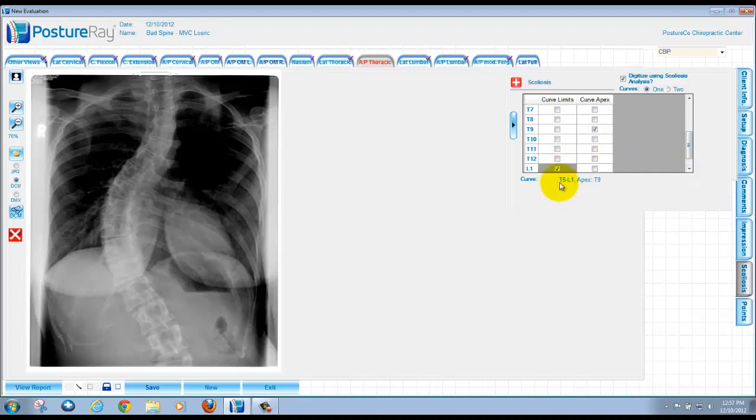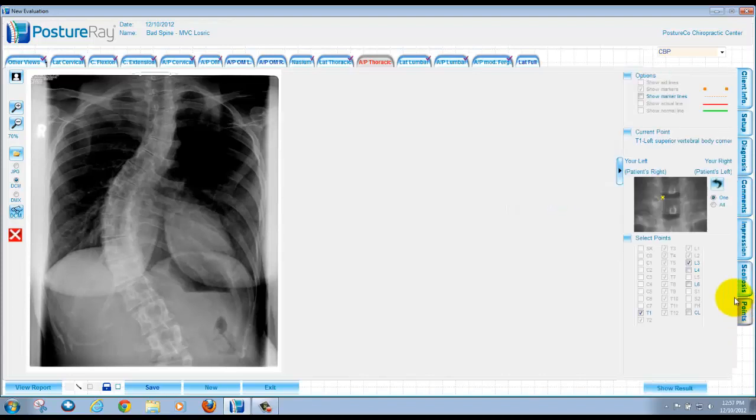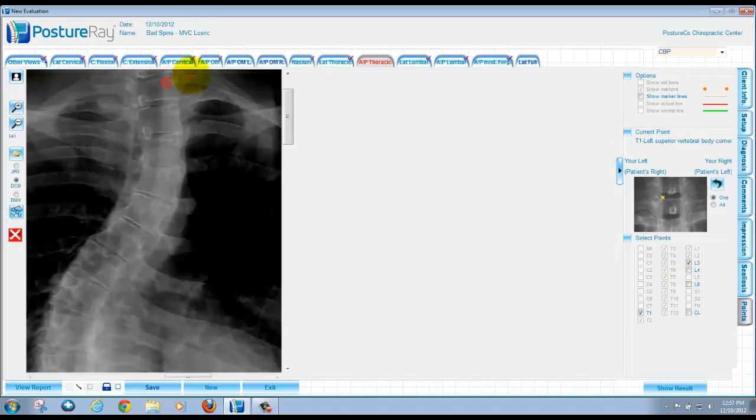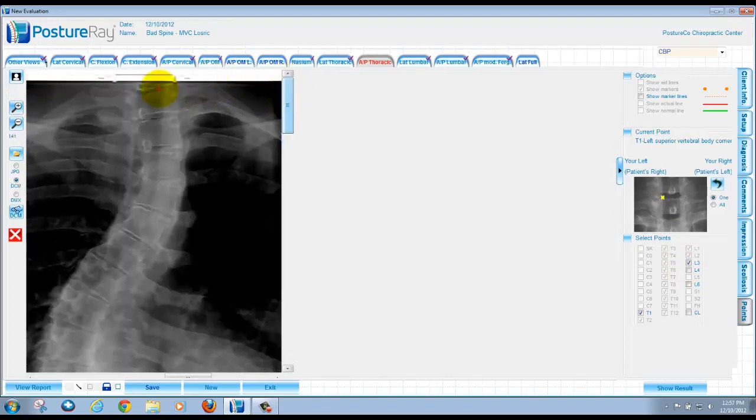Now, once that is chosen, we're going to go back to points, and we can choose where to start. Obviously, I can see all the way up to T1, and all the way down to L3. So we're not limited to just the thoracic vertebrae when doing a thoracic scoliosis. I'm going to blow this up a little bit. I'm going to zoom up, and we always go clockwise around the vertebra. We're going to box in the vertebra using the Reiser-Ferguson method. It's going to create centroids.